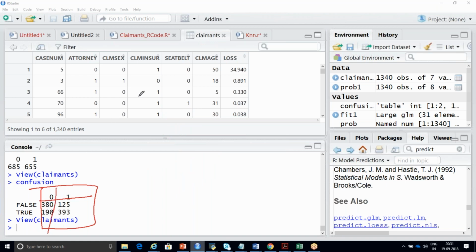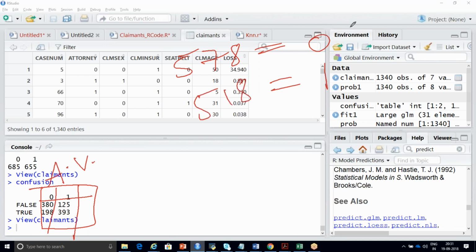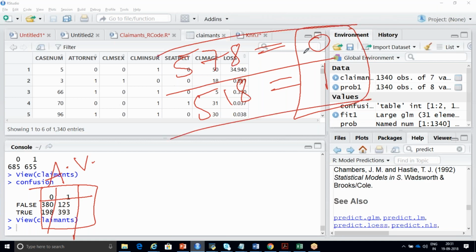380 plus 198, it is 578 records you are having 0 in your actual data set. And this is your 125 plus 393. This is having 1 in your actual data. 393 plus 125, it will be 518. So in your actual data, in 518 cases you are having 1, and 578 cases you are having 0, after removing those NA variables, after removing those missing values. Clear until this point?